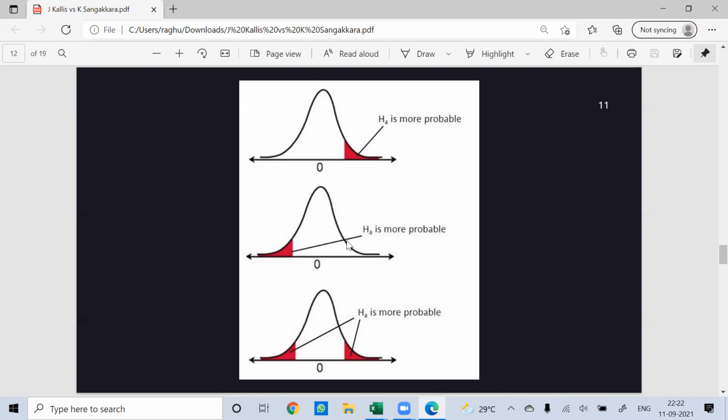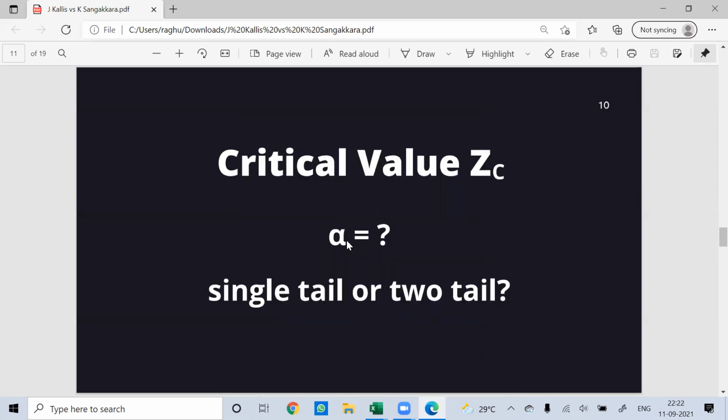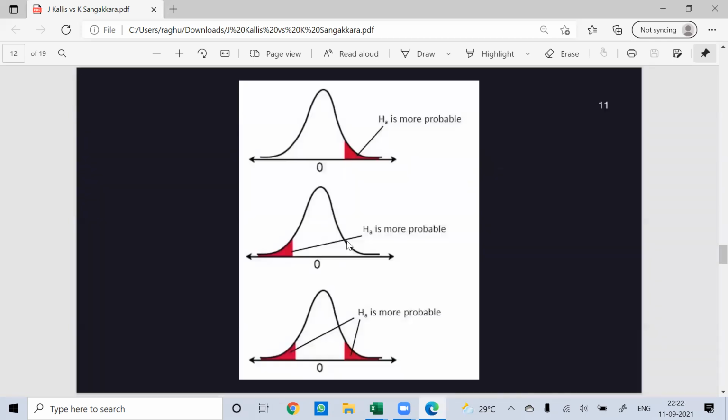And why does your alpha depend on a single tail test or a two tail test? So here's the deal. A normal distribution curve is symmetrical, right? If your test is a single tail, right tail test, the whole alpha value would fall on the right side of the graph, so the whole area would be 0.05.